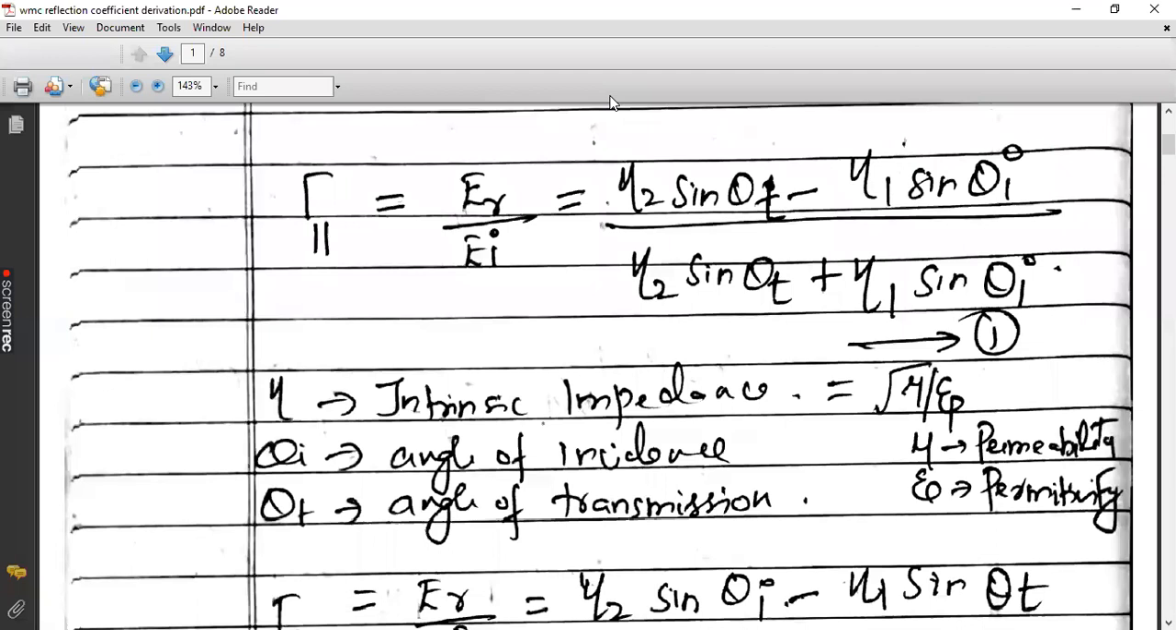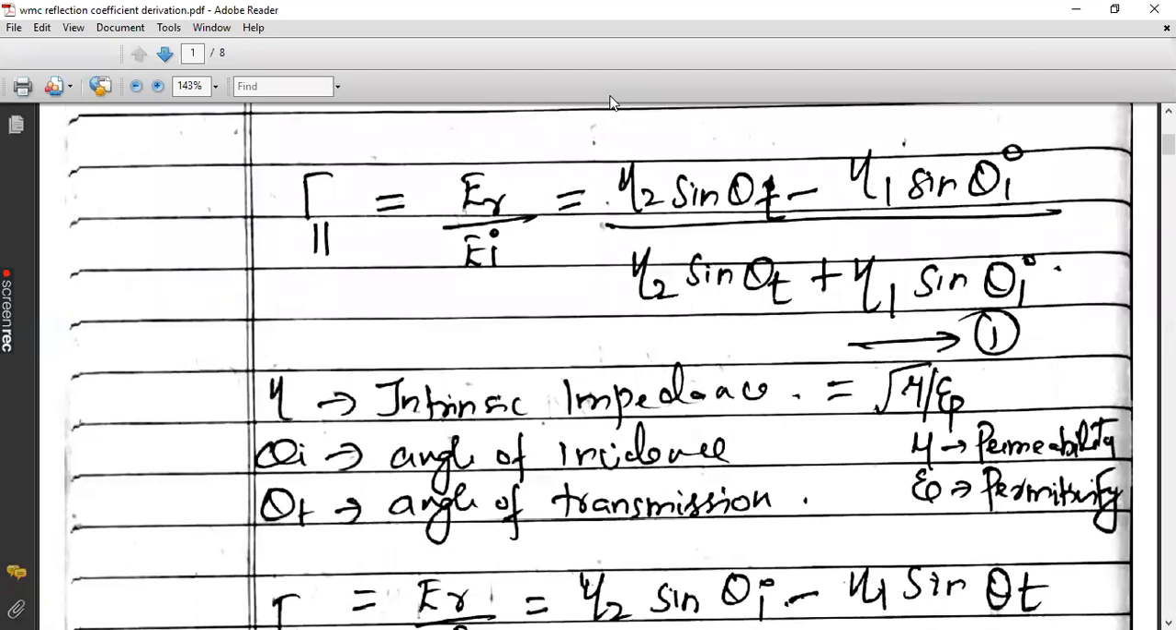So for both cases, we need to find it for medium 1 as well as medium 2, eta 1 as well as eta 2. Those eta 1 and eta 2 are put in the numerator and denominator, and we have arranged it in such a way that gamma parallel, or the ER by EI ratio, depends upon three factors. Mainly, intrinsic impedance, theta I and theta T. This I have taken from your EMF. Okay, I'm not going into this particular derivation.